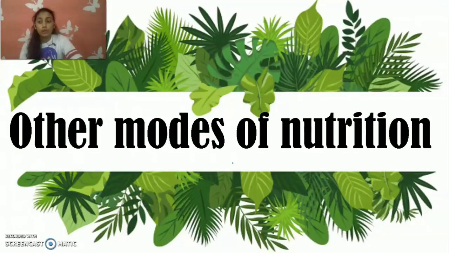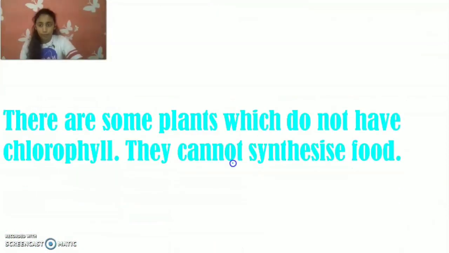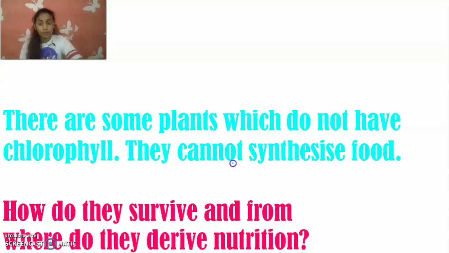Now let's talk about some other modes of nutrition. Till now, we have known about the heterotrophic mode of nutrition and the autotrophic mode of nutrition. Let's talk about some more. There are some plants which do not have chlorophyll. They cannot make their food. How do they survive and from where do they derive their nutrition?